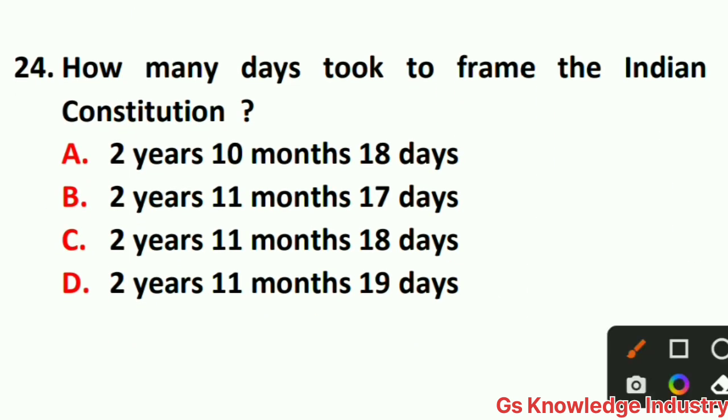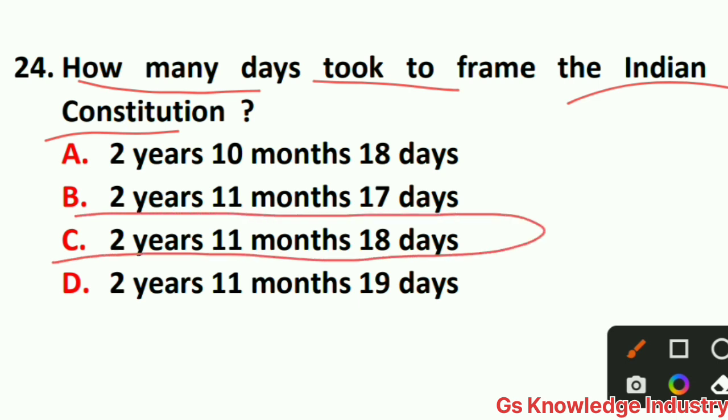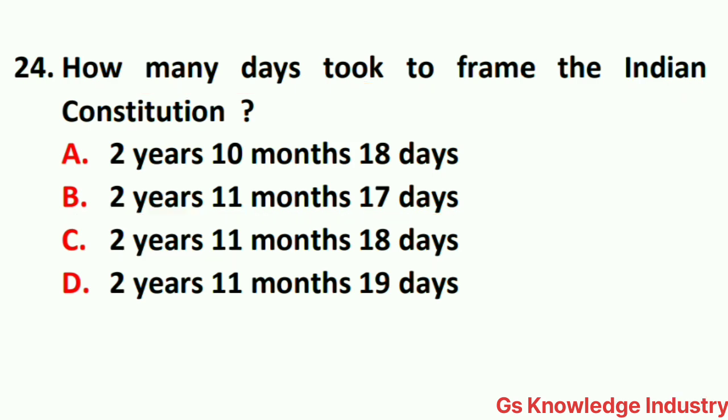24 number question is, how many days took to frame the Indian Constitution? Option A, 2 years, 10 months, 18 days. Option B, 2 years, 11 months, 17 days. Option C, 2 years, 11 months, 18 days. Option D, 2 years, 11 months, 19 days. So here the right answer is option C, 2 years, 11 months, 18 days, right? How many days took to frame the Indian Constitution? 2 years, 11 months, 18 days.